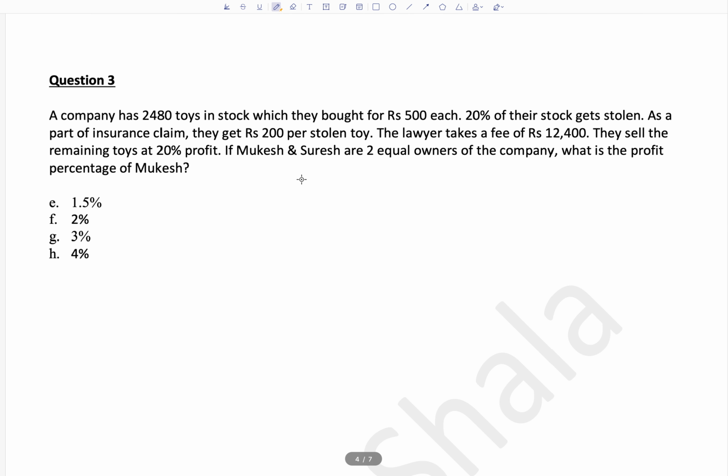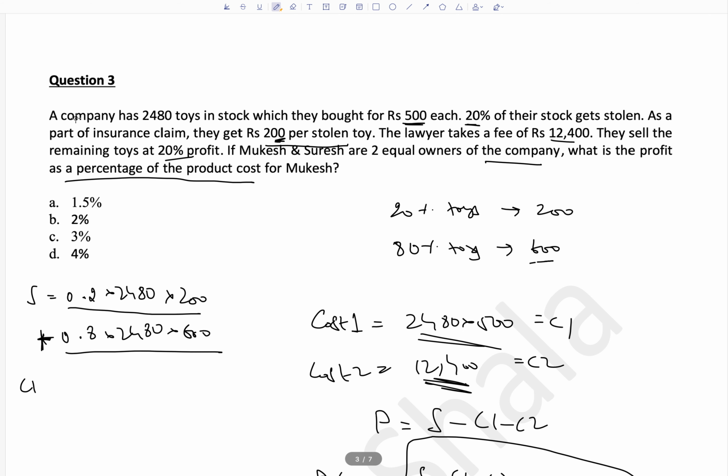But remember that this is for the company. We haven't gone to Mukesh and Suresh yet. 3% profit for the company. This percentage is the profit as a percentage. So I think I have the right version of the question here. So this profit as a percentage of the product cost for the company is 3%. So now we have to calculate the profit as a percentage of product cost for Mukesh. Will that be 1.5%? Because there are 2 partners? No. It will be 3% only.